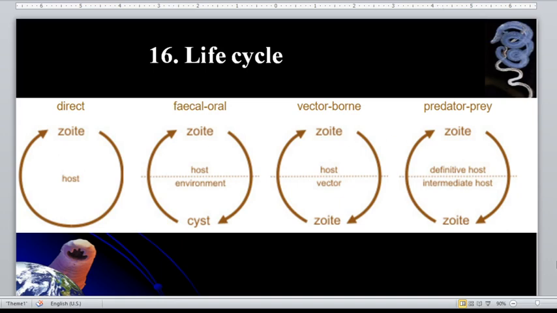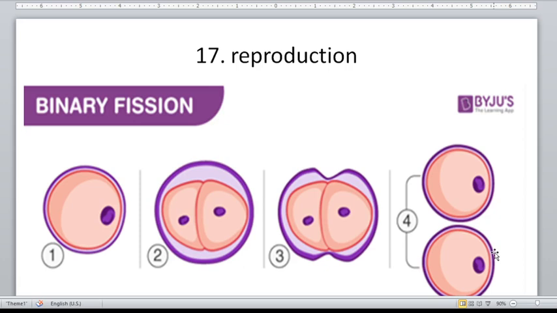Okay, next slide. We're on slide 17. Most of the protozoan parasites reproduce through the process of binary fission. In binary fission, you have the parent cell, and then the DNA duplication happens. There is the division of the cytoplasm and you have two daughter cells. So that is binary fission.